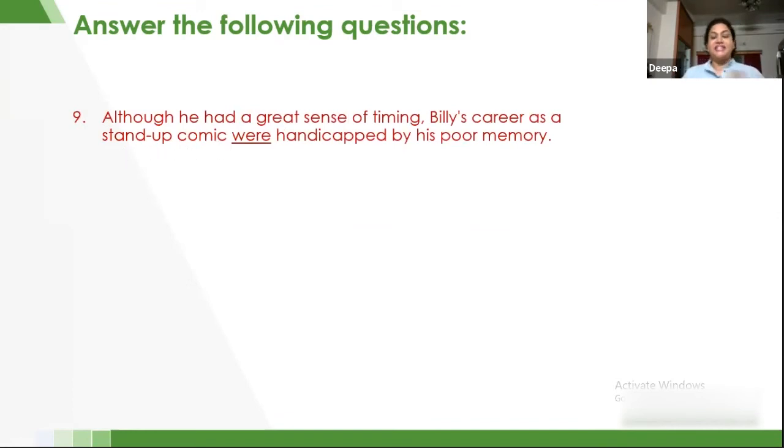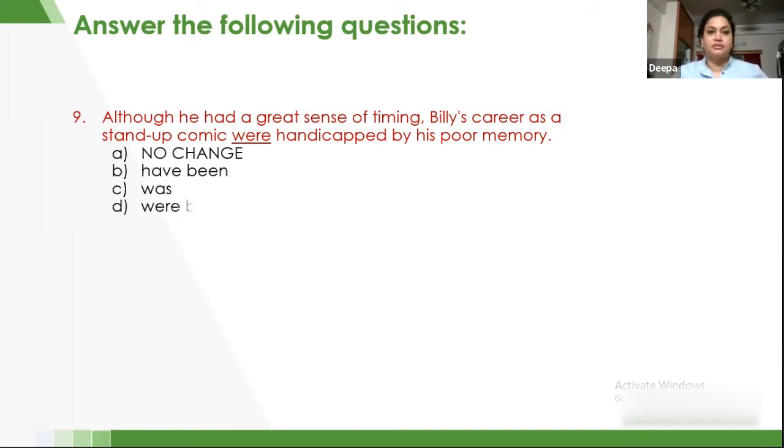Although he had a great sense of timing, Billy's career as a stand-up comic were handicapped by his poor memory. Let's see the options. Now we're talking about Billy's career, and career is singular. It is basically an abstract career. Though it might seem like career graphs and different things, still it is singular. So we should be using a singular verb, and the singular verb that agrees with this is question number 9, option C, "was handicapped by his poor memory".